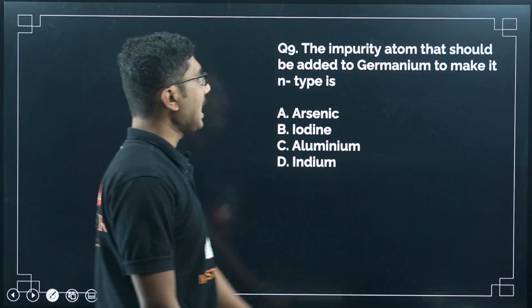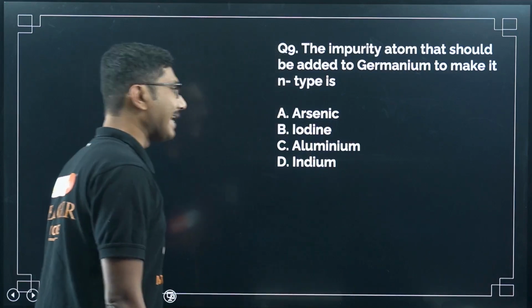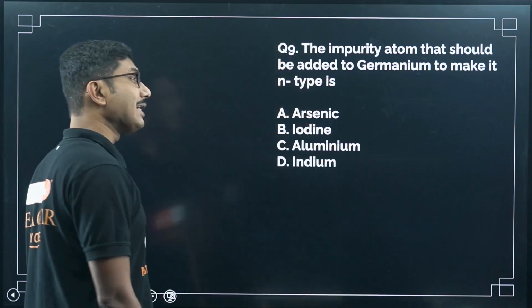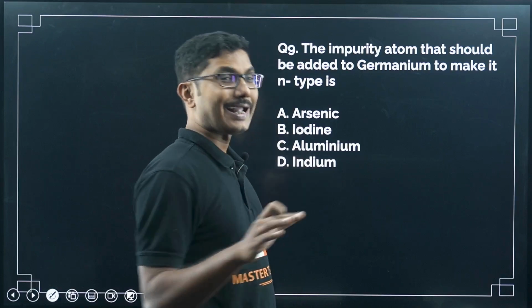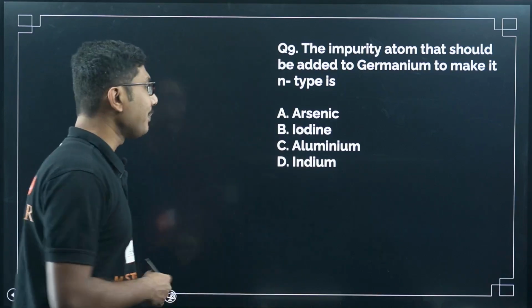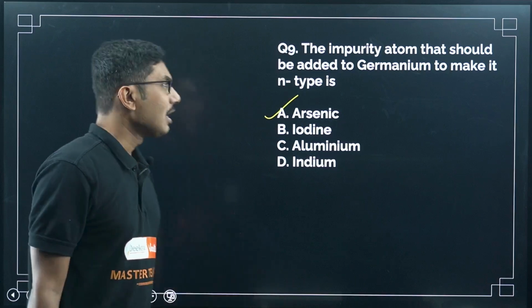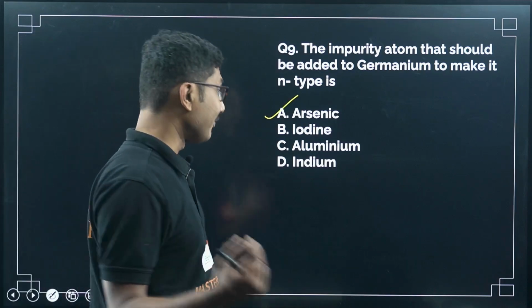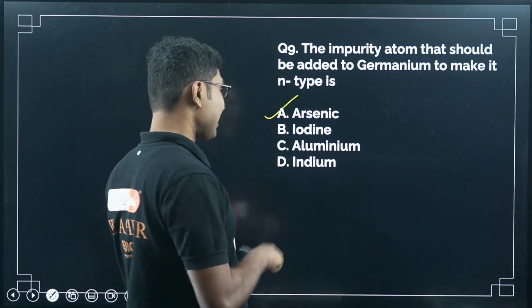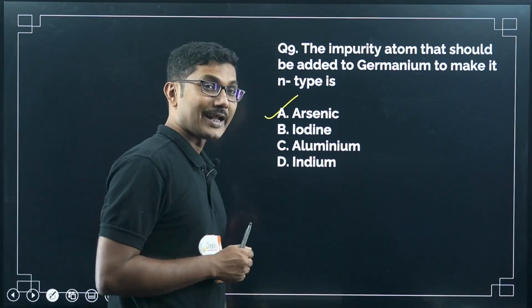The impurity atom that should be added to germanium to make it N-type. So the impurity atom which should be added to germanium to make it N-type is a pentavalent material. To make an N-type semiconductor, we need a pentavalent material, that is arsenic. Okay, a similar question that we have seen, but the language of the question is different, so that you may be confused. Okay, what do we answer? Last time there were too many options like indium and iodine, so I will answer arsenic right now.